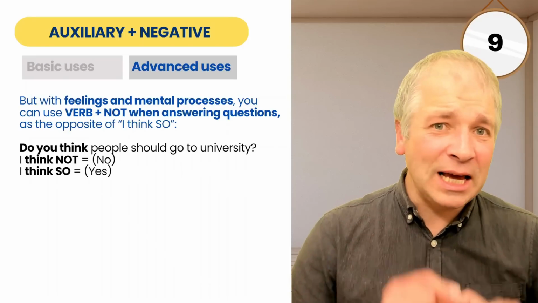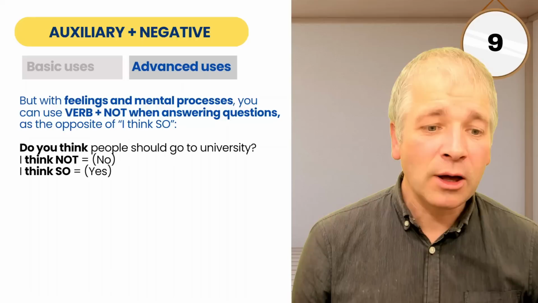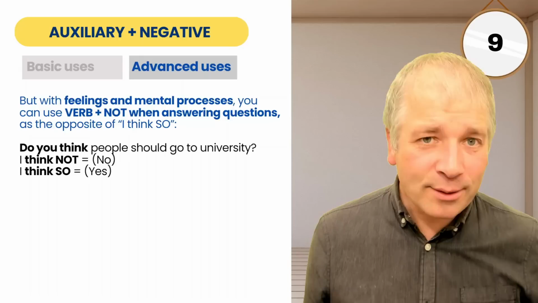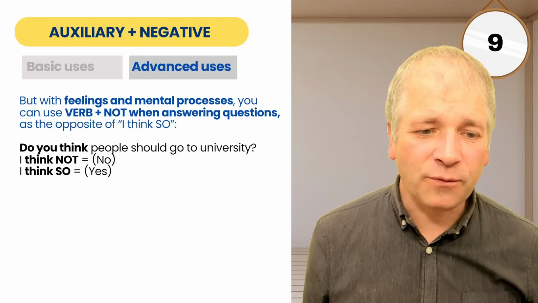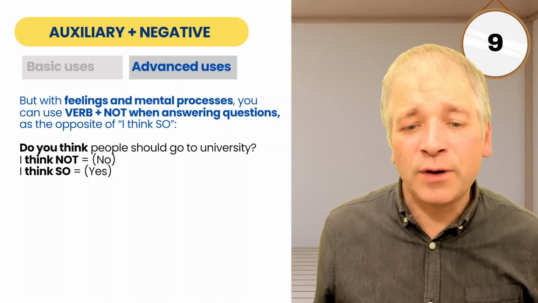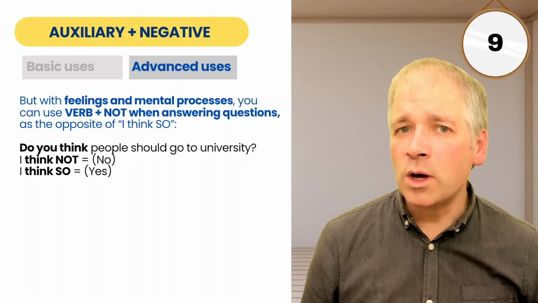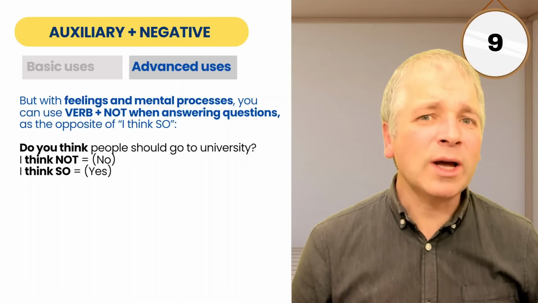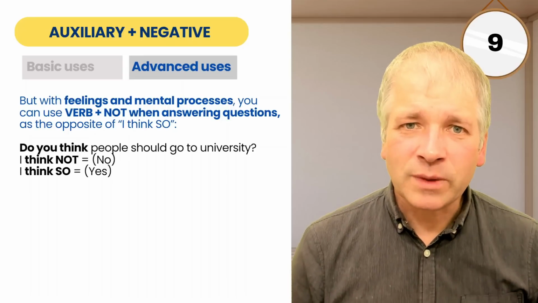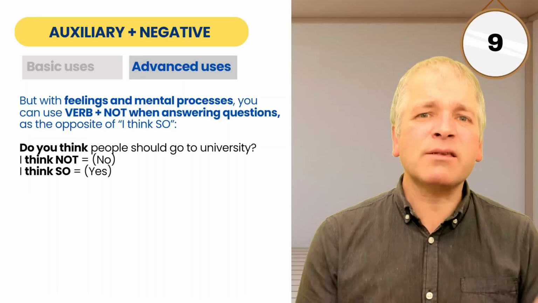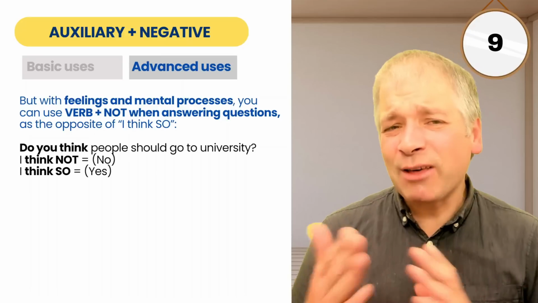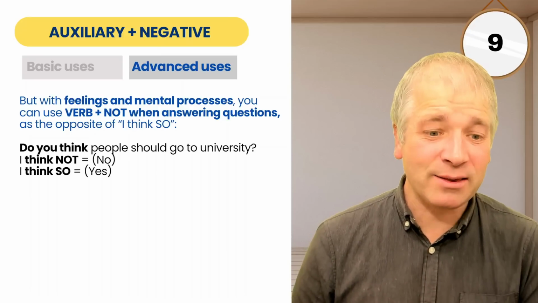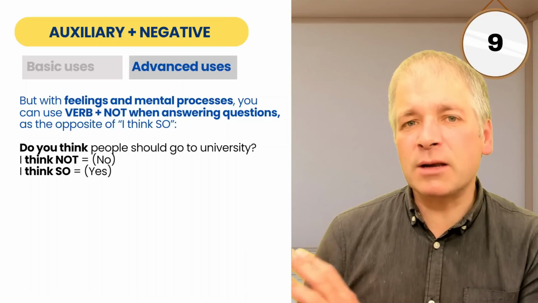With feelings and mental processes, you can use verb followed by not when answering questions. For instance, do you think people should go to university? If you think no, you don't have to say, I don't think people should go to university. You could say, I think not. It's rather formal, but it is something that people use. It's kind of the opposite of I think so. I think so means yes. I think not means no.